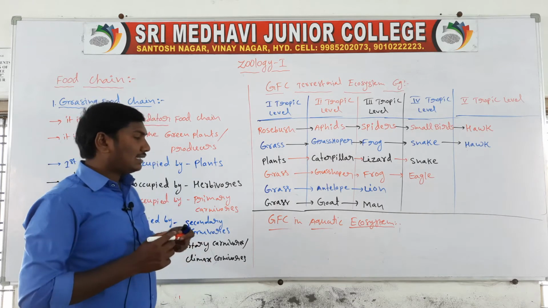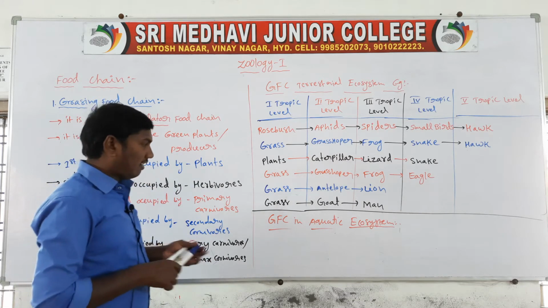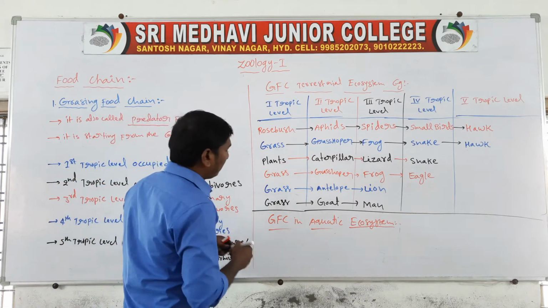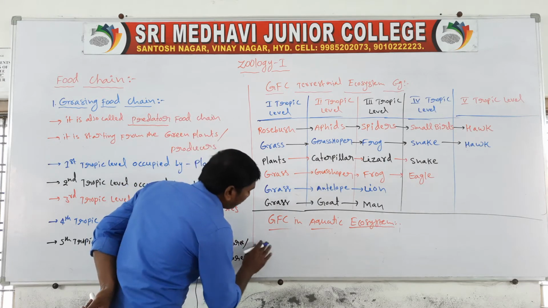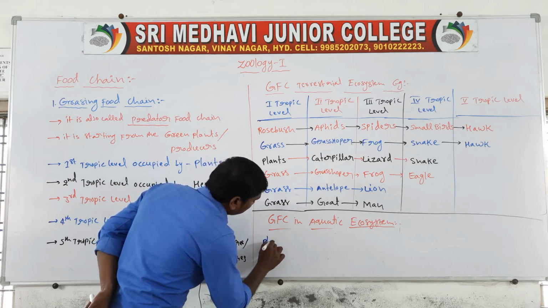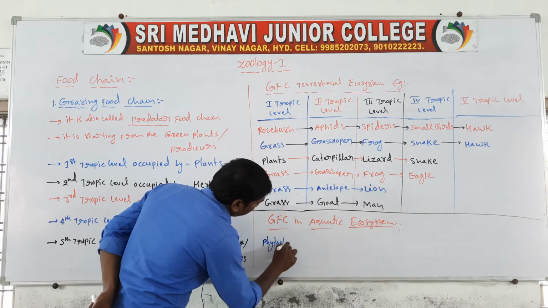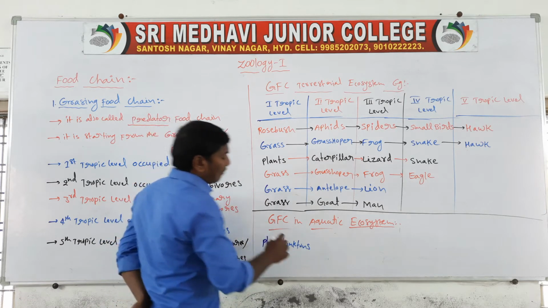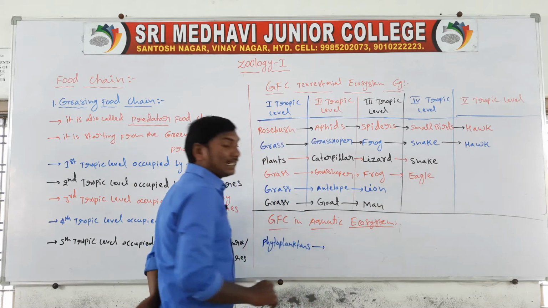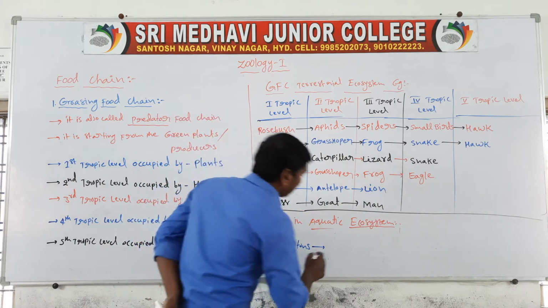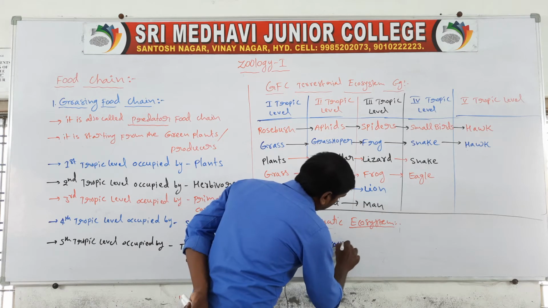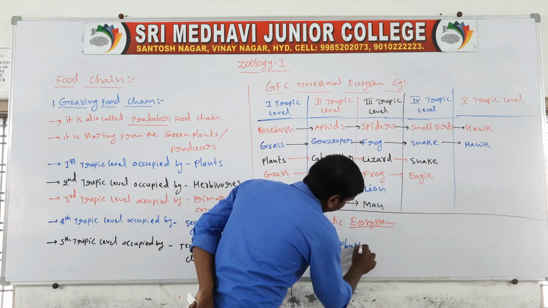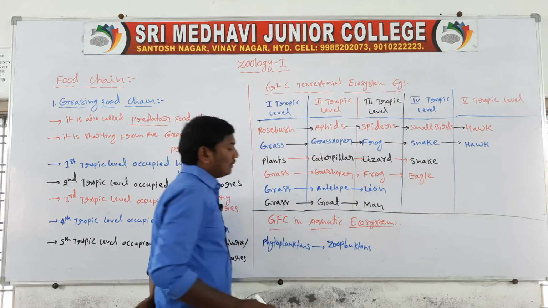In this aquatic ecosystem, the first trophic level contains the phytoplanktons. The phytoplanktons are eaten by the second trophic level, the zooplanktons.